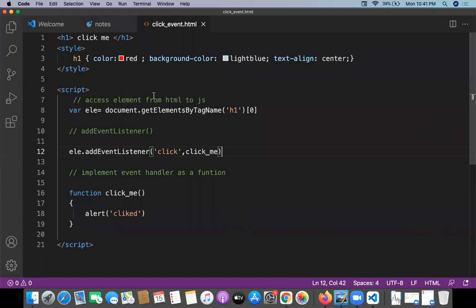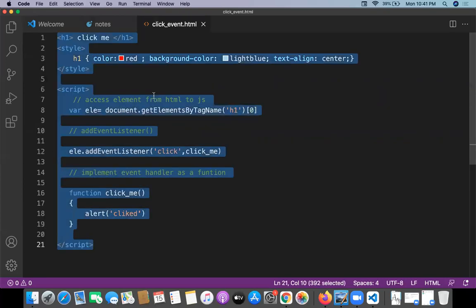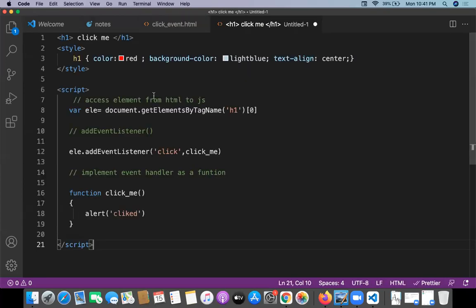This is the click event. That's working fine, no issues. Now I'm taking a double click event: double click on me. The concept is the same, there is no change. Instead of click, I will take dblclick. So this will be dblclickMe, and the alert will say double clicked.